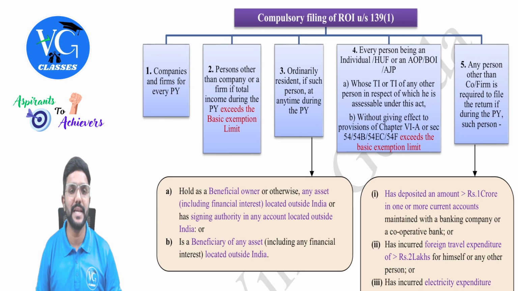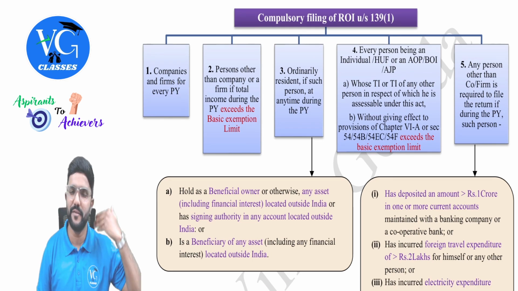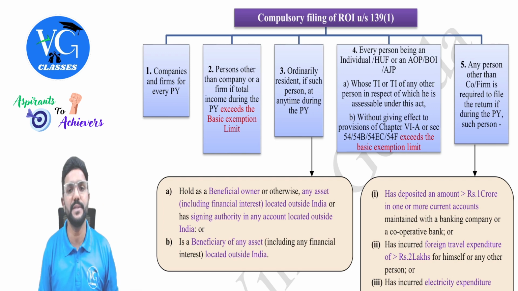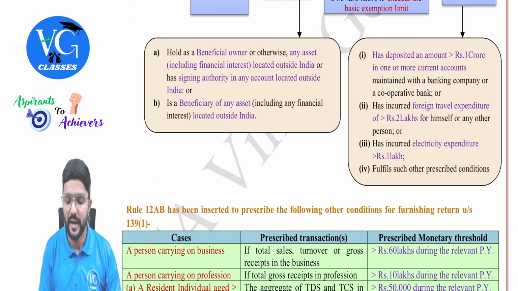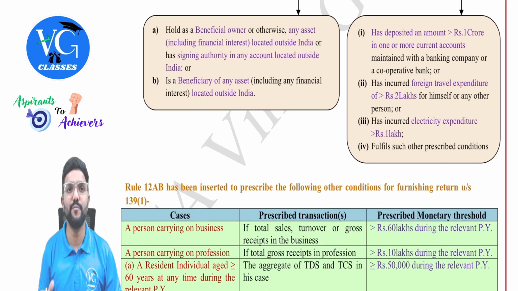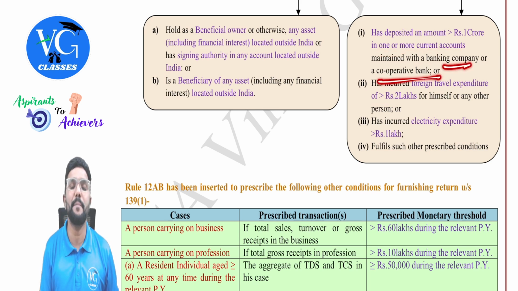Any person other than the company or a firm, because company and a firm is always supposed to file their returns. Okay, is required to file the return if during the previous year such person is covered under any of these 3 points. What are those? One by one. First, has deposited an amount of more than 1 crore in one or more current accounts maintained with a banking company or a cooperative bank.